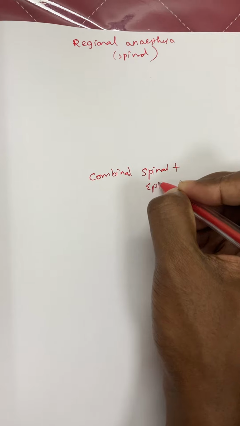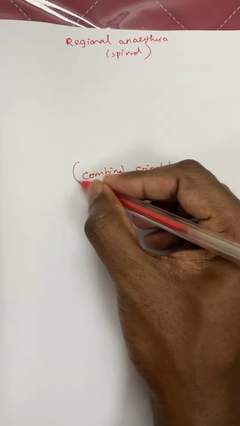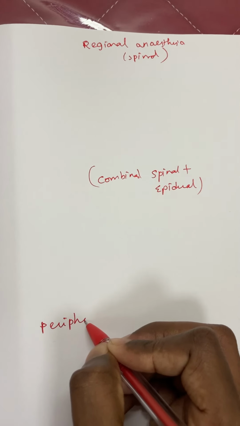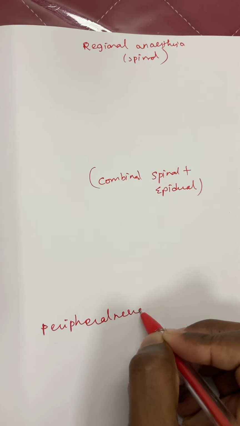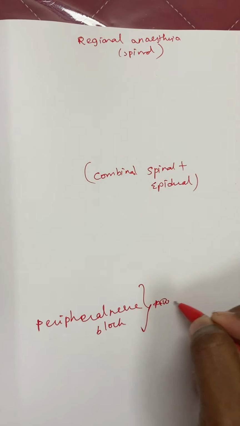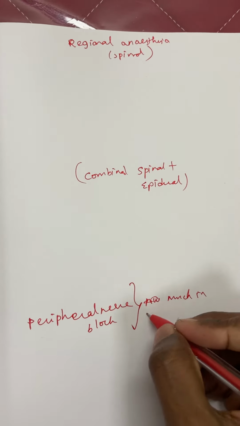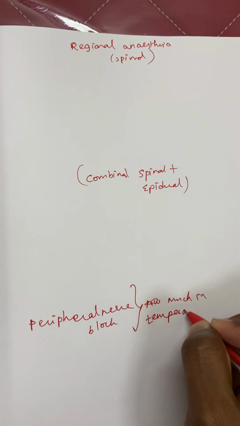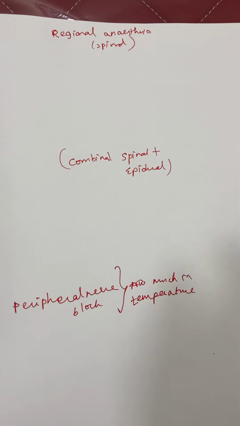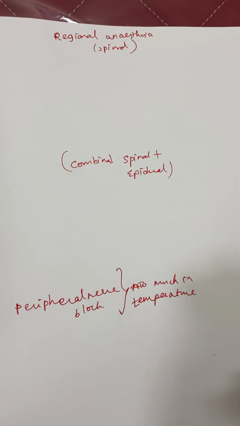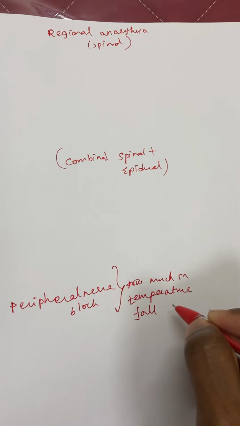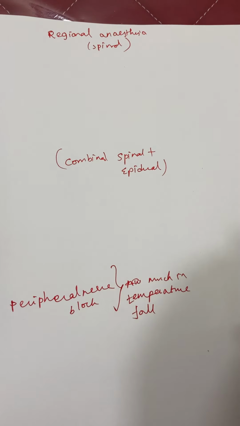Here I want to mention one thing. With peripheral nerve blocks, there is not much difference in temperature regulation. Mostly it is maintained, because only the particular nerve component you are blunting; all the remaining nerves and conductions are maintained within normal limits. So the temperature fall is not much remarkable in peripheral nerve blocks.